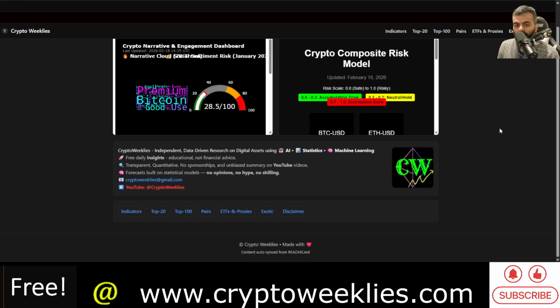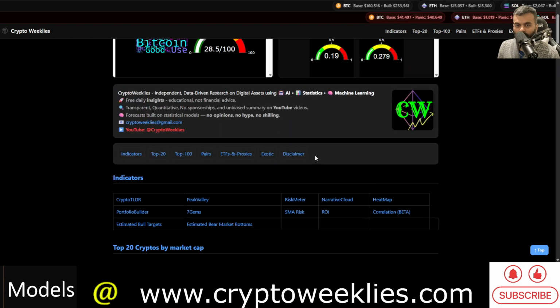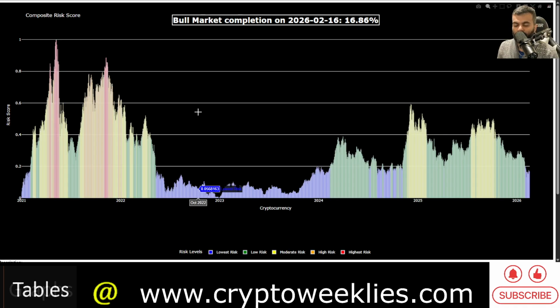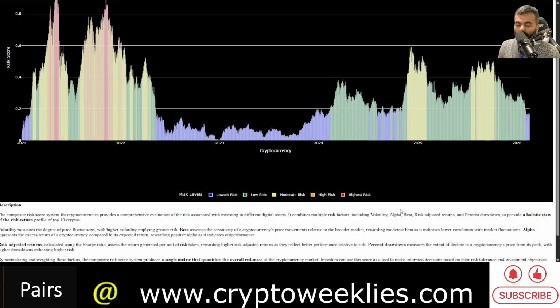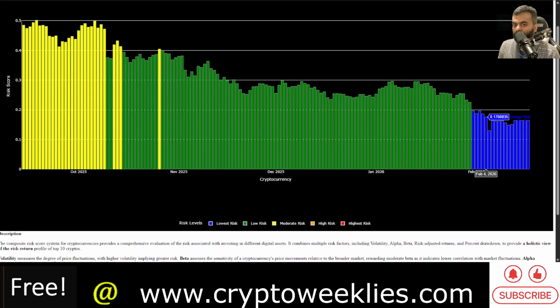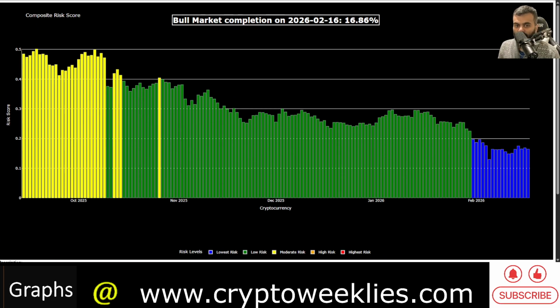So these composite risk analysis per the trend is concluded per the valuation, per the all-time high based valuation. The overall asset class has, again this is all of major cryptos, how these risk levels are between 0 and 1 based on the metrics that we described earlier, the volatility, alpha, beta, risk adjusted return, and percent drawdown from the all-time high. This says that the asset class as a whole has gone to the 0.16 level as the wider crypto asset class has cooled, and the composite risk has gone down to 0.16.